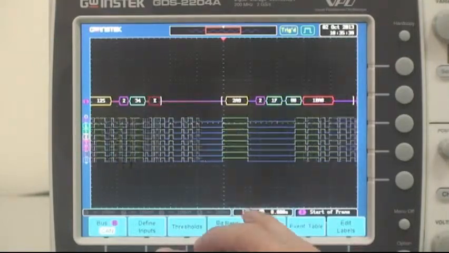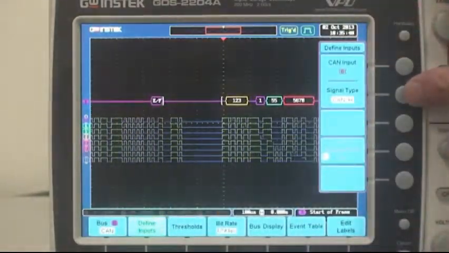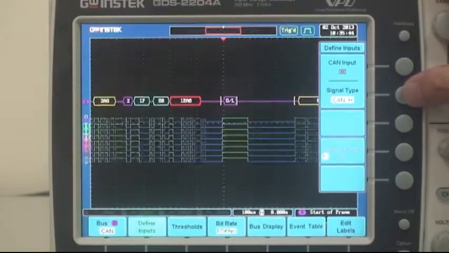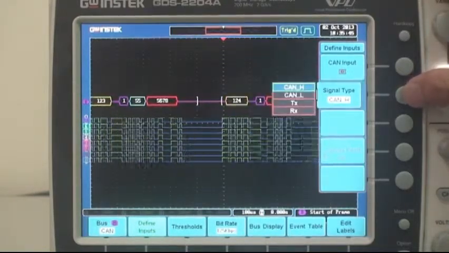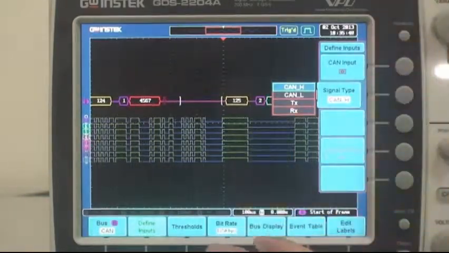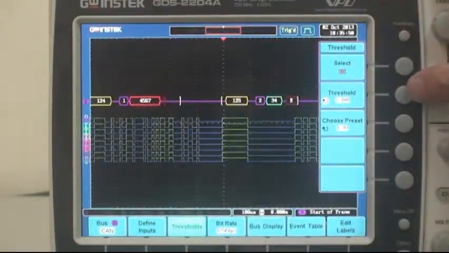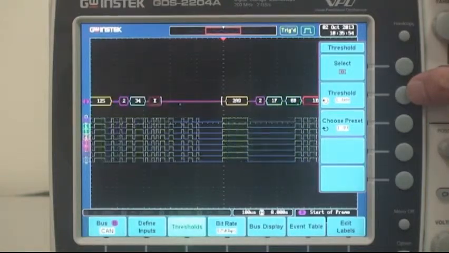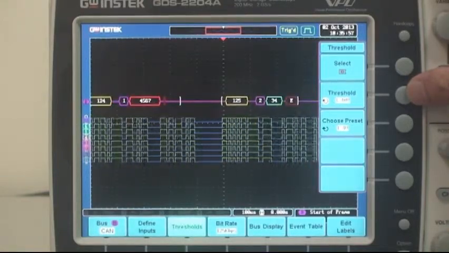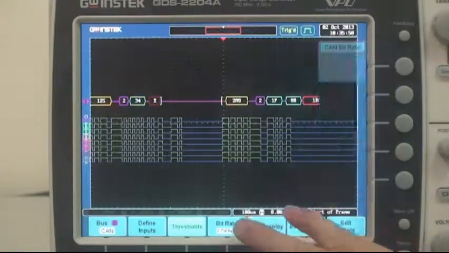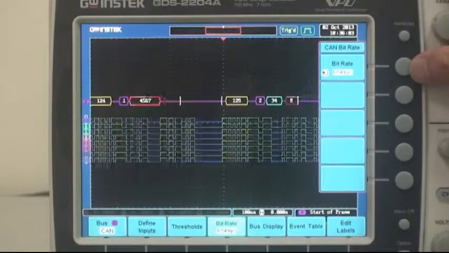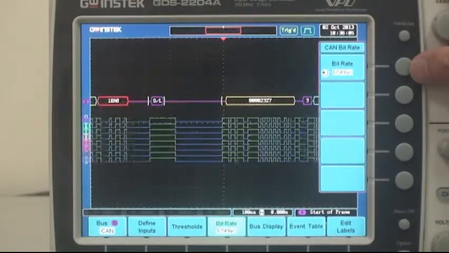Under Define Inputs and under Signal Type, high speed and low speed can be selected. Under Threshold menu, logic threshold level can be set for bus decoding. Next, under the bit rate, the transmission speed can be selected.